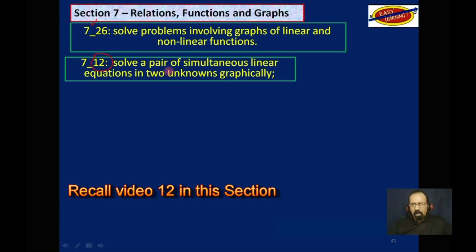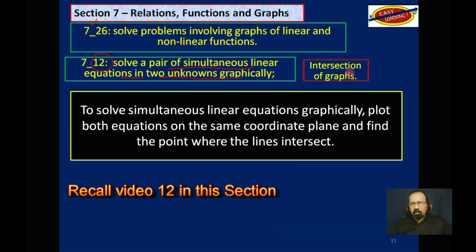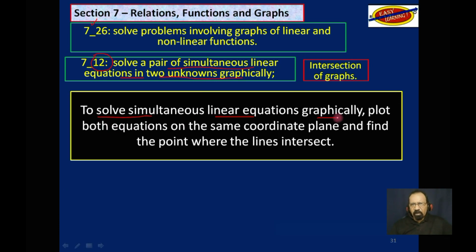But we will look at a variation of that. Solve, and this was what we did then. Solve a pair of simultaneous linear equations in two unknowns graphically. So to solve simultaneous linear equations graphically, you plot both equations on the same coordinate plane and find the point where the two lines intersect.